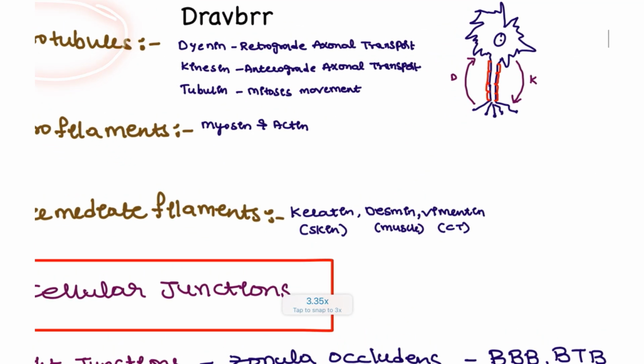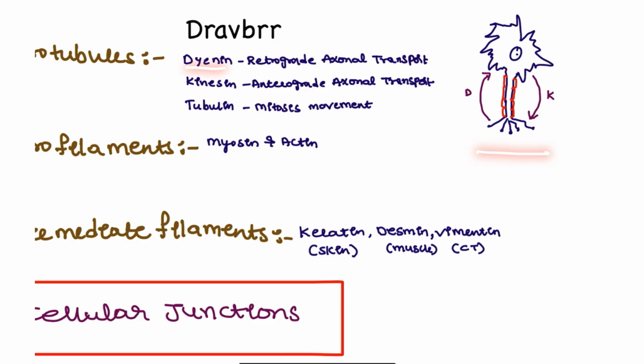Microtubules: here you can see, this is the cell body. The dynein protein is important for the retrograde. Here you can see from the terminals to the body, that is retrograde axonal transport. Kinesin is the opposite, it is going to be anterograde. And tubulin is for the movement in mitosis.